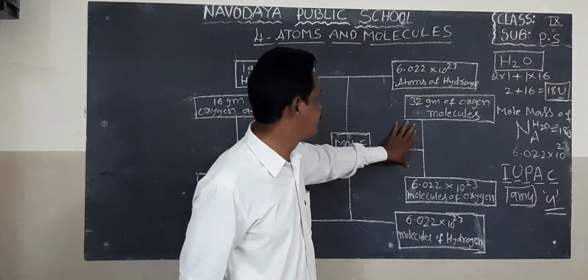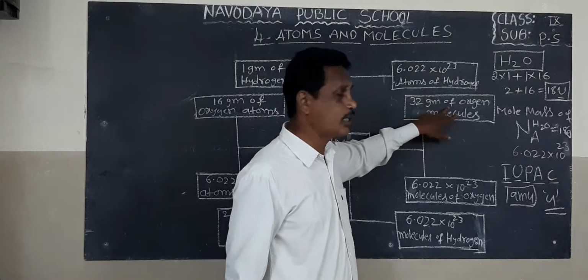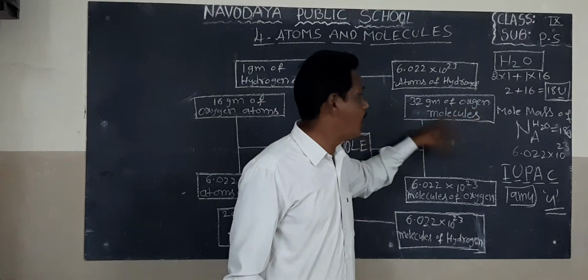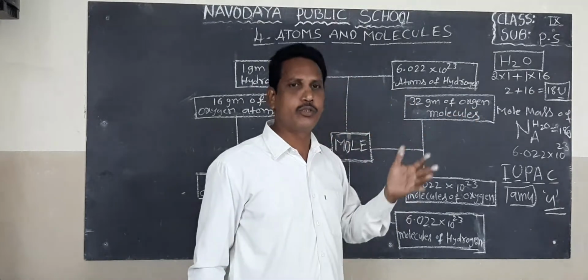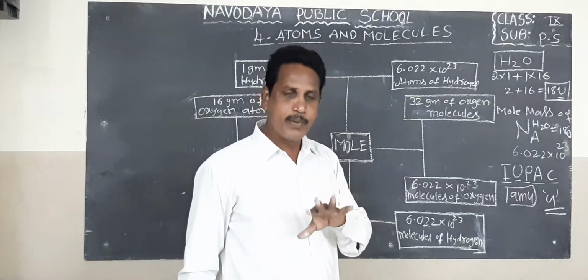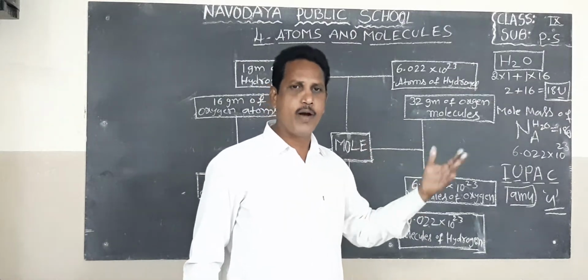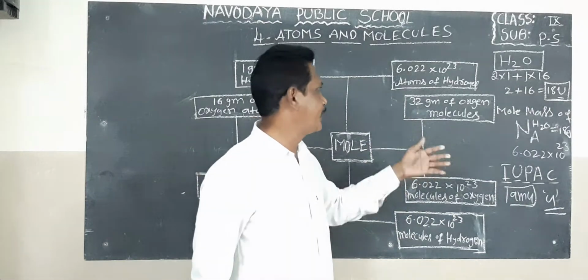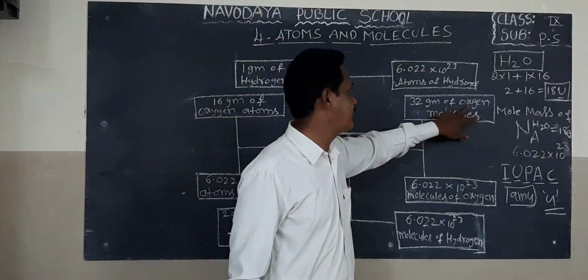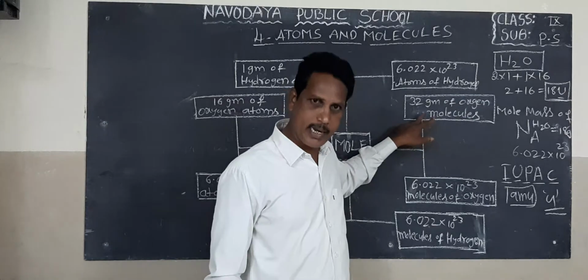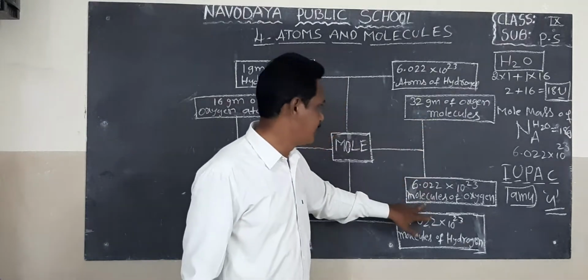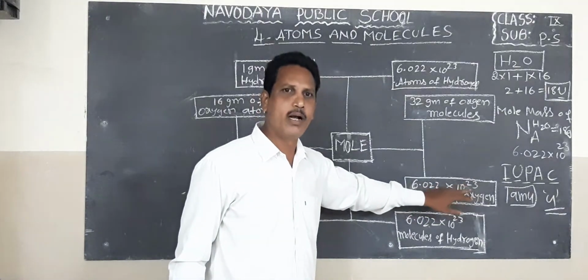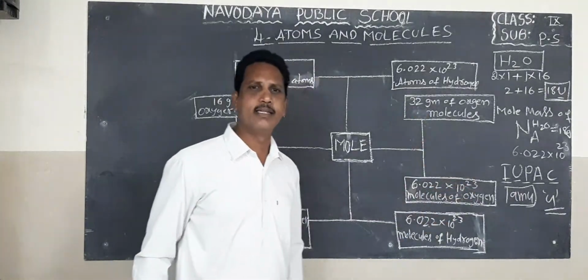Here 32 grams of oxygen molecules, not atoms, molecules. We know the combination of 2 or more atoms forms a molecule. Here 32 grams of oxygen molecules contain 6.022 into 10 power 23 molecules of oxygen.